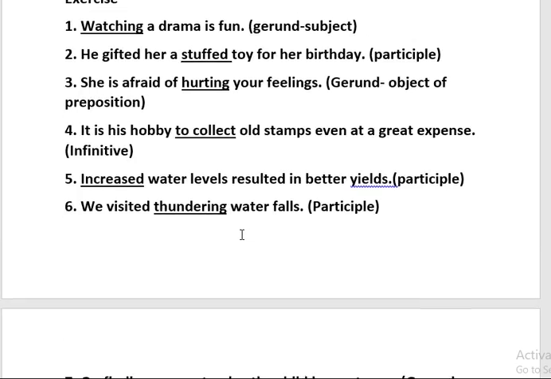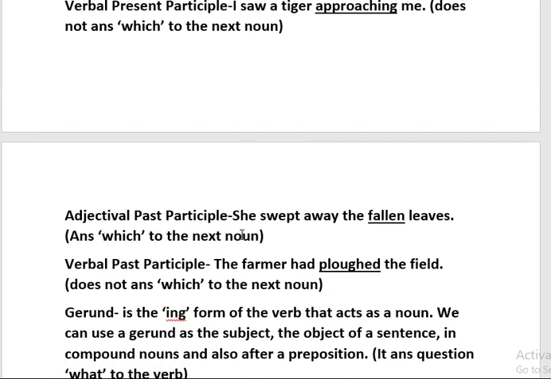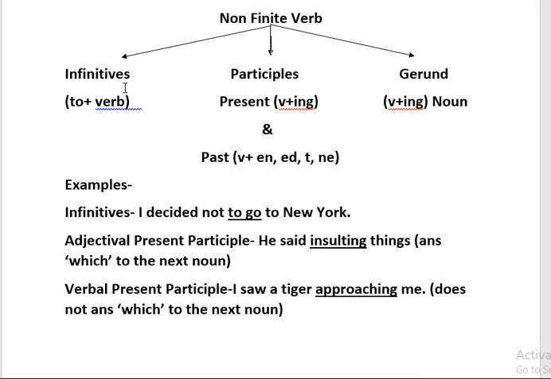I hope children you all have understood. It is very easy. Don't get confused at all. You have to only keep in mind infinitives are nothing but to form of the verb. Participles are present participle, verb plus ing, which are describing words, and past participle, verb ending in en, ed, and so on. They also describe the noun. And gerund is verb plus ing, but it does not describe the noun. It acts as a noun in the sentence. I am repeating again: gerund always acts as a noun in a sentence.